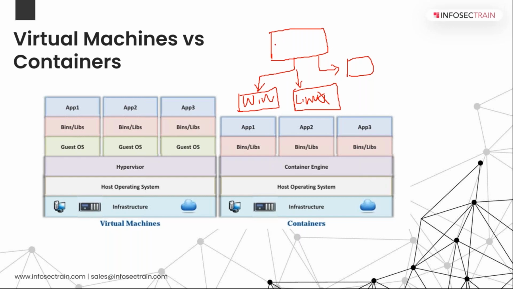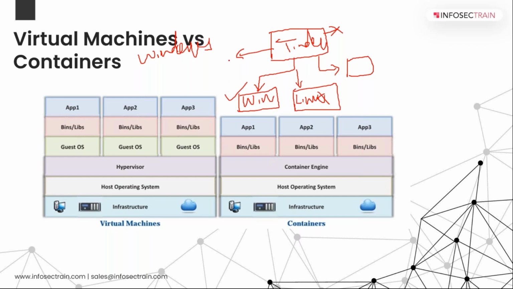So I created this Tinder application for Windows, and any user who is using Linux or iOS says that this application is not running for me. I will say, why it is running on my machine, it should run on your machine. At that time, the developer is not aware that he used the kernel files of the Windows machine. That is why it is not running on your Linux environment.